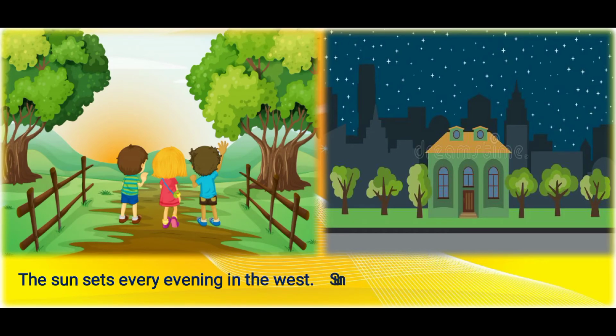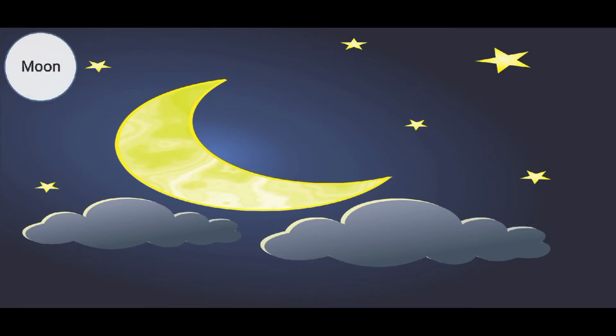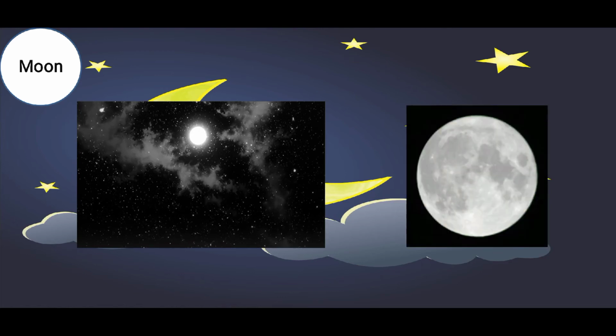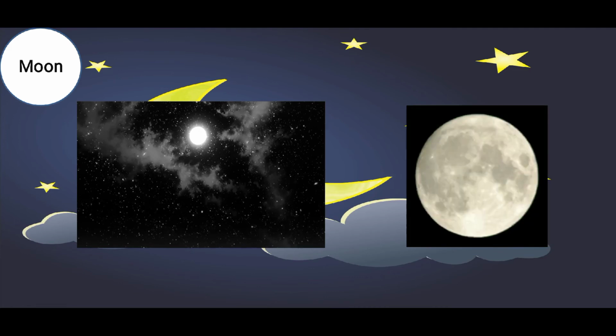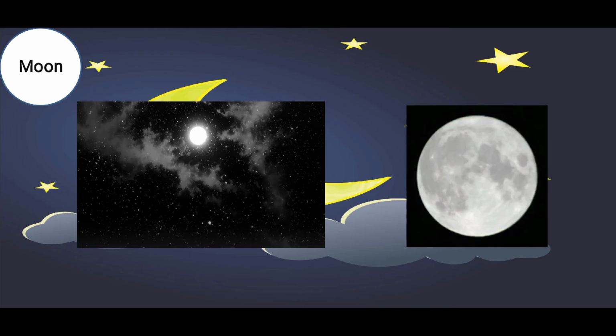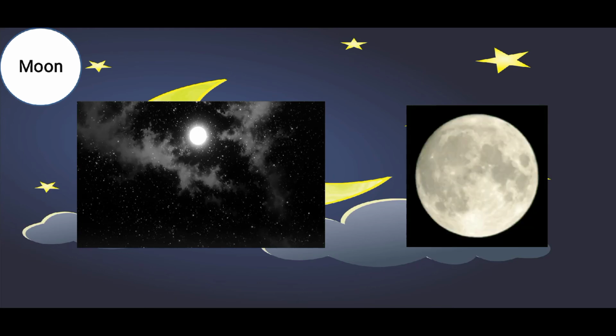Now we will learn about moon. When the sun sets in the west, we see the moon in the sky at night. It is a night sky. The moon does not have light of its own. It gets light from the sun. The moon looks like a big white ball. It is smaller than the sun and the earth. Sometimes you can see the moon even during the day also.